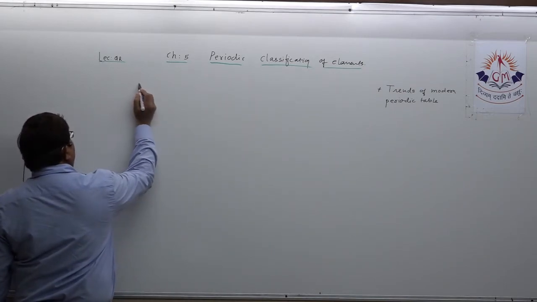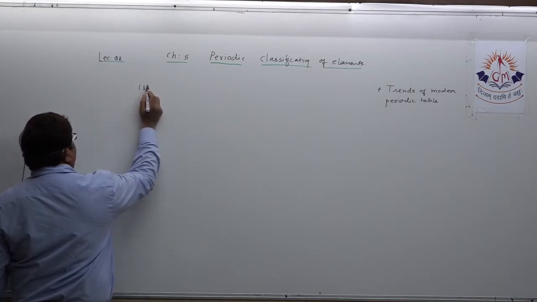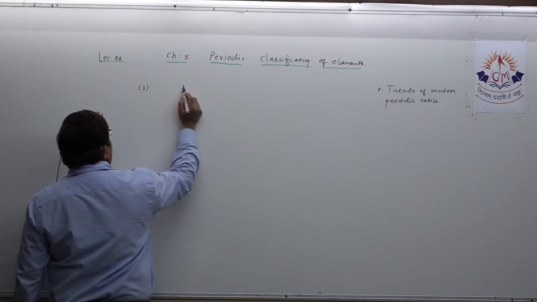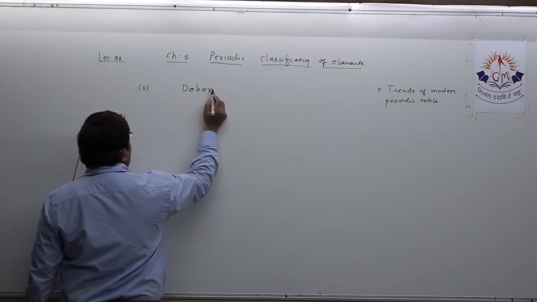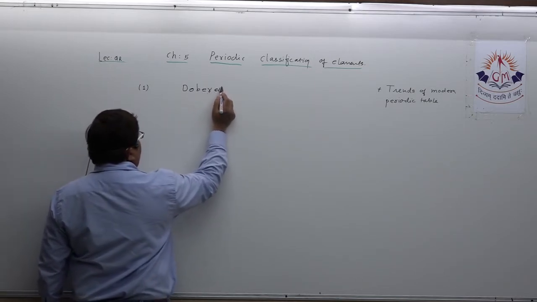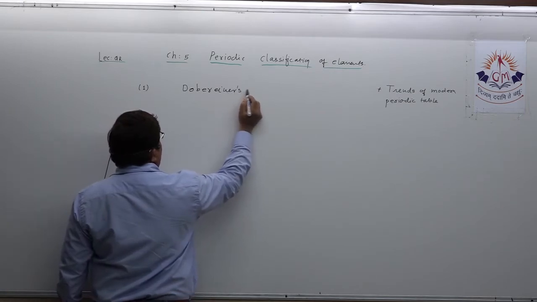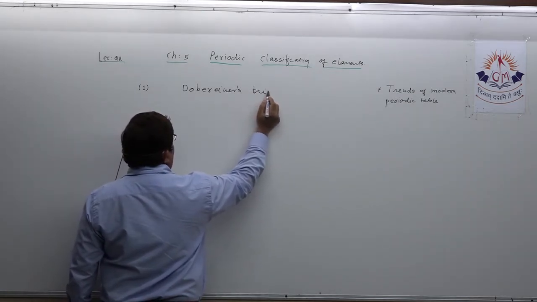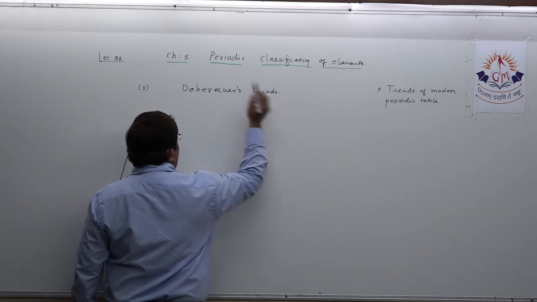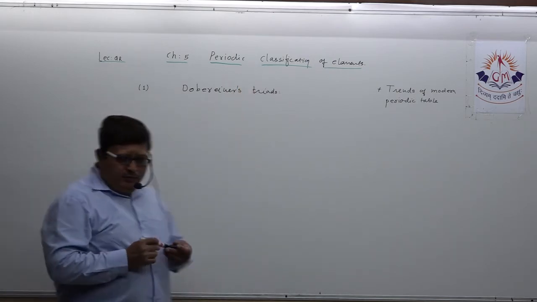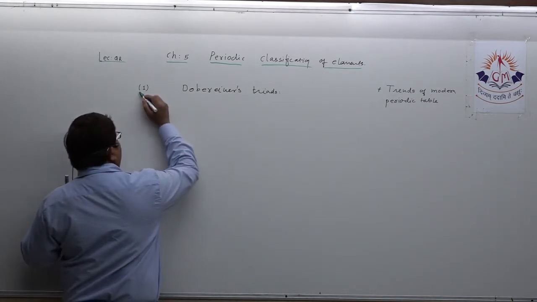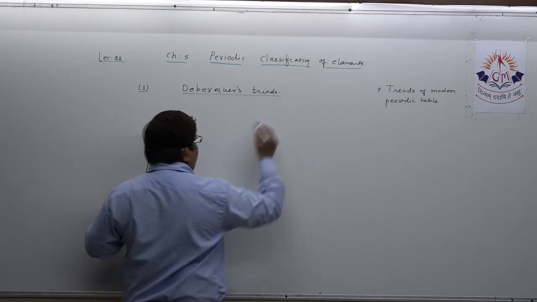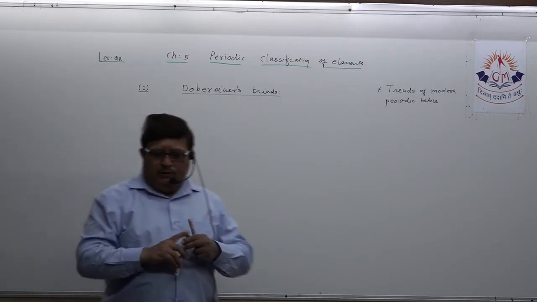Now, dear student, suppose as a student you target the first topic, Dobereiner's triads. In quick revision, suppose you want to develop a short note, then on which point do you need to concentrate?